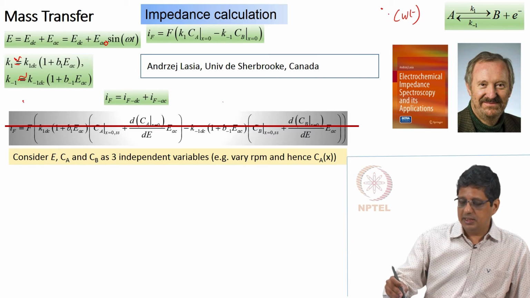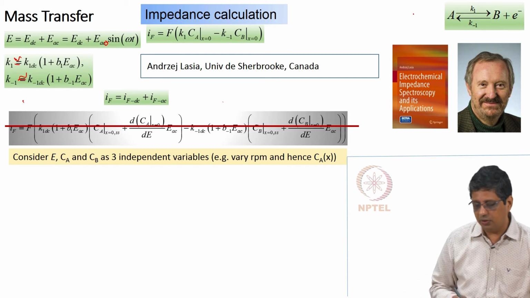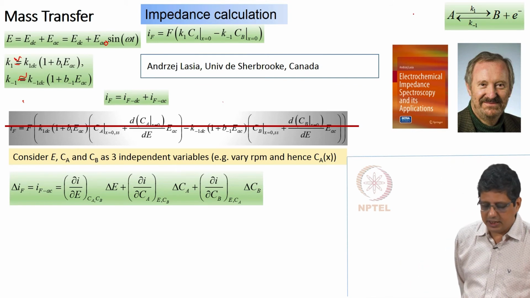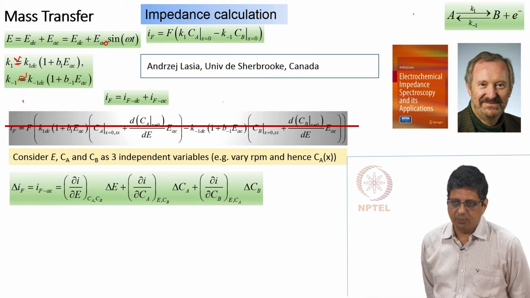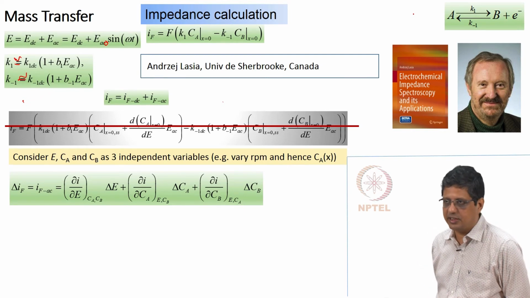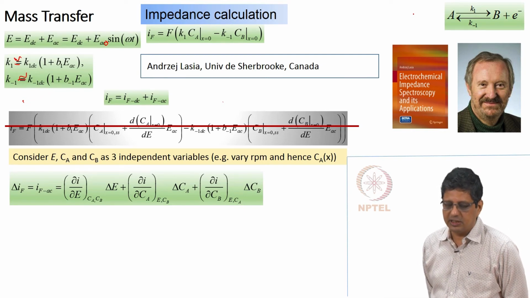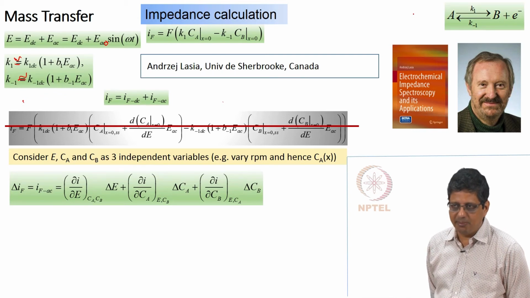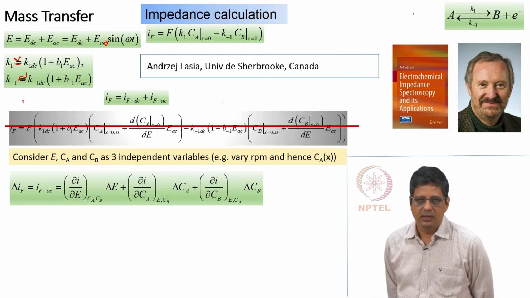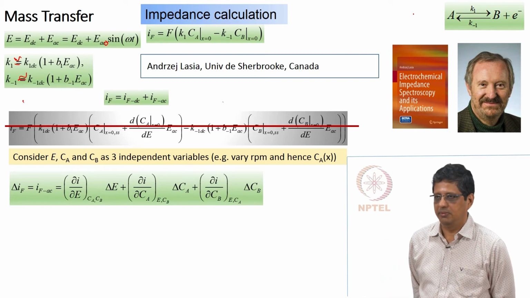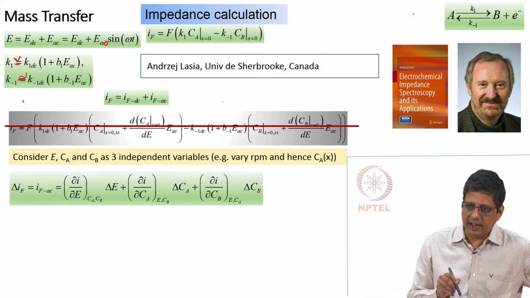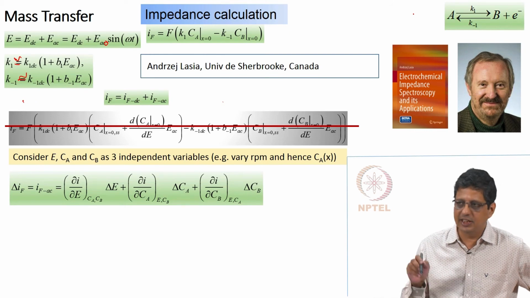Okay. Because this enables us to derive the expression, we are going to follow that method, where we say the current changes because the potential changes, current can change because the concentration of A on the surface changes, current can change because concentration of B on the surface changes. And in our case, next line we are going to say concentration of A and B on the surface changes because potential changes. But in general, I can account for change in current arising due to change in potential, change in concentration of A, change in concentration of B.